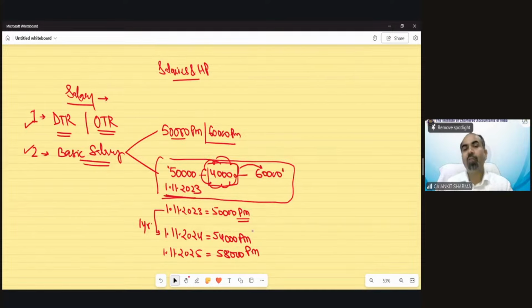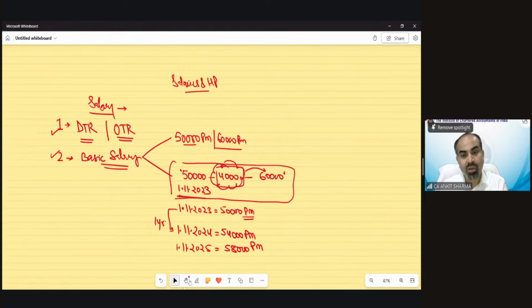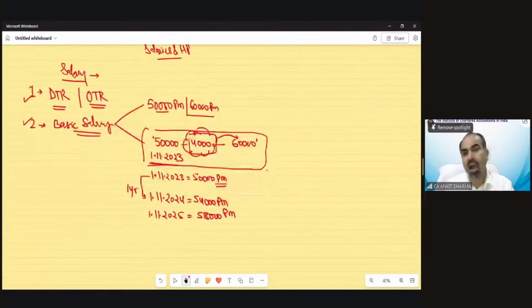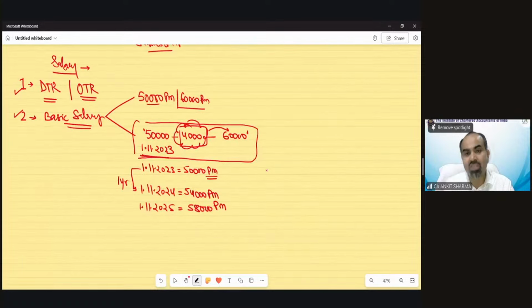That is the meaning of a range salary question if it is given in the examination. So whatever date has been mentioned for the purpose of this range salary, exactly after 1 year, the salary would be increased by the value given as the increment.